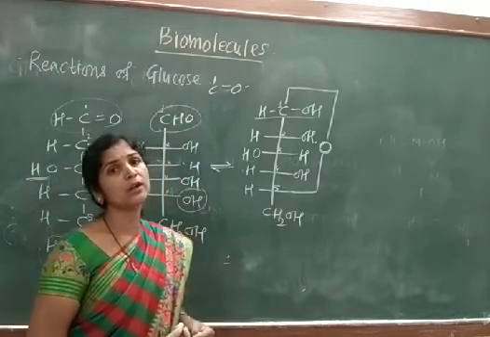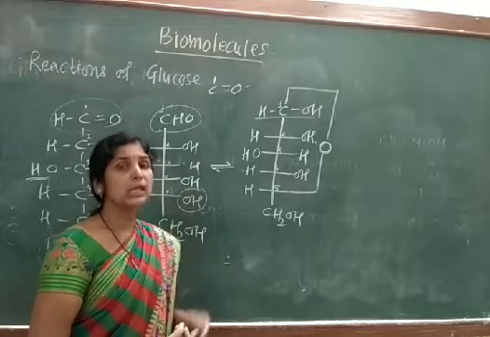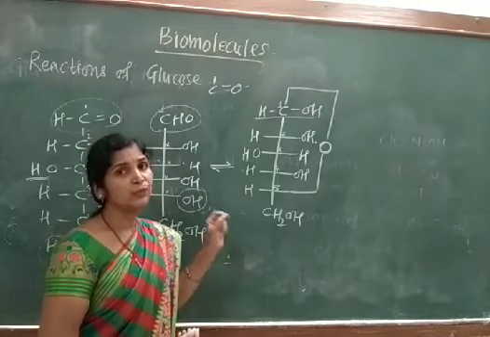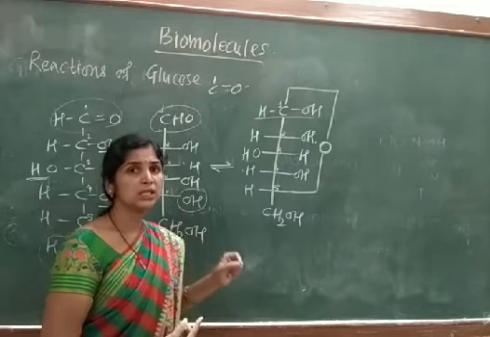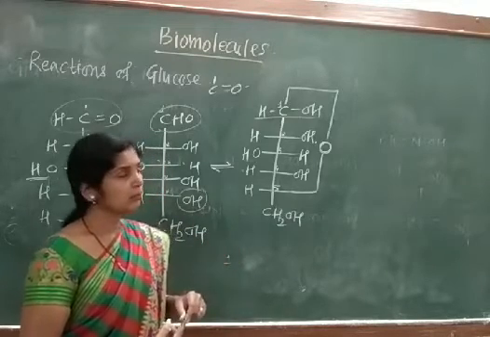The new structure of the closed chain glucose is similar to the pyran organic compound. Why?